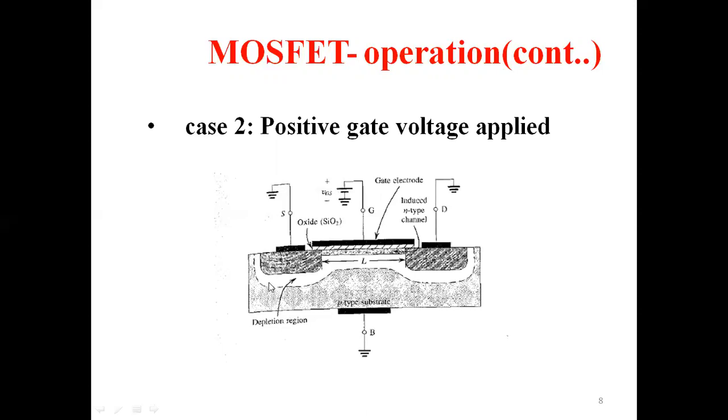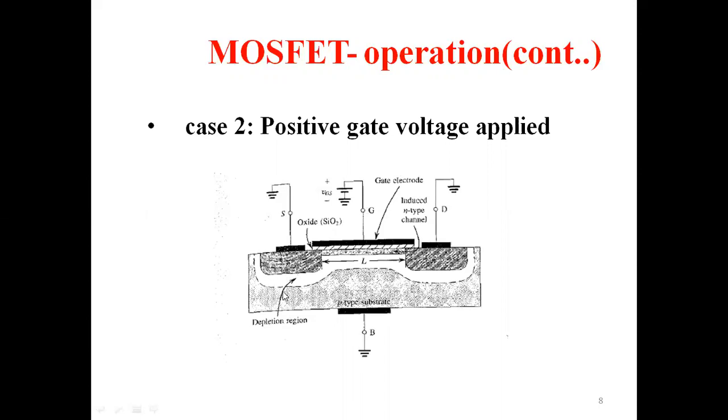So this particular region will be devoid of any charges, because initially there were positive charges, but later these positive charges were repelled because of the positive voltage applied at the gate. So they come down.